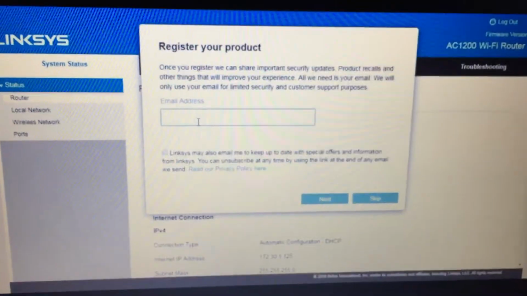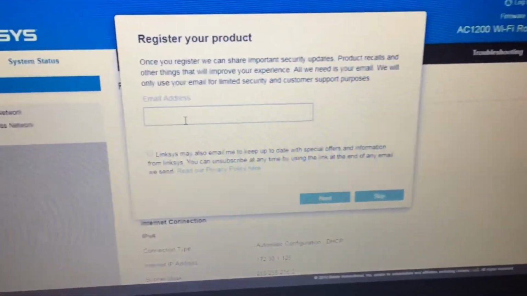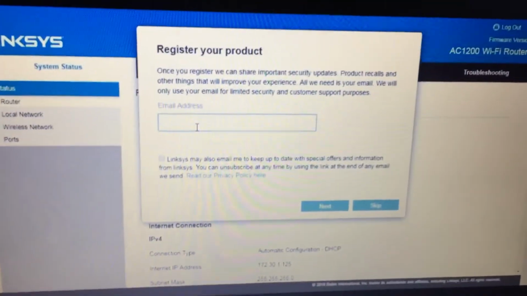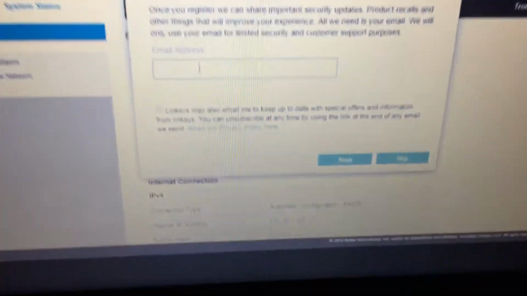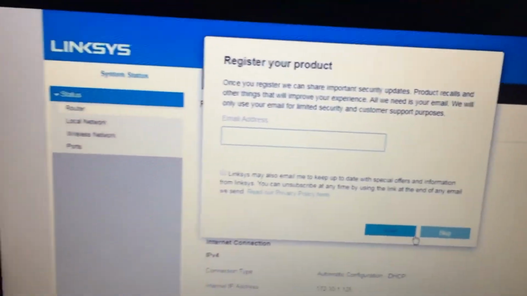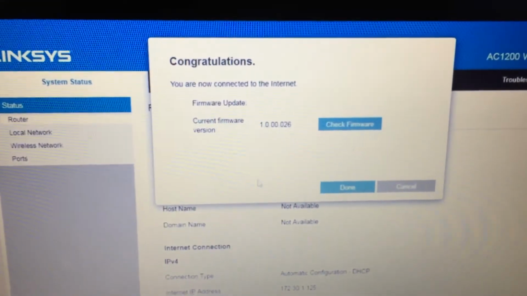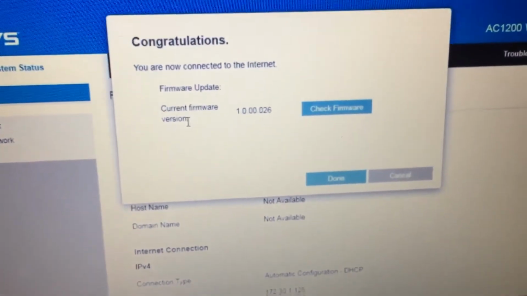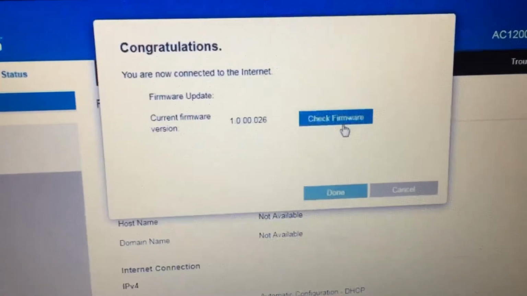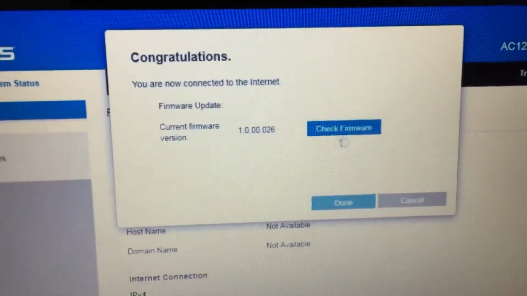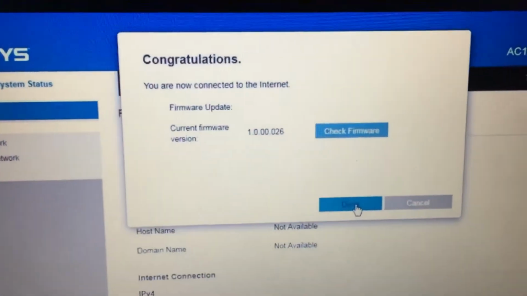Alright, it will ask you to register your product. If you want to register, enter the email address, check this box and click next. Otherwise, simply click on skip. Alright, now it will show you what is the firmware of your router. It will ask you if you want to check the latest firmware. Otherwise, just click on done.